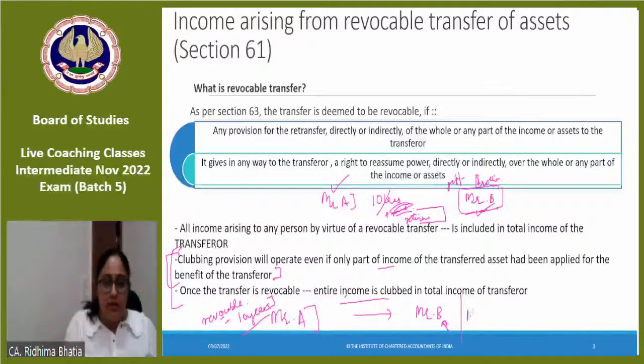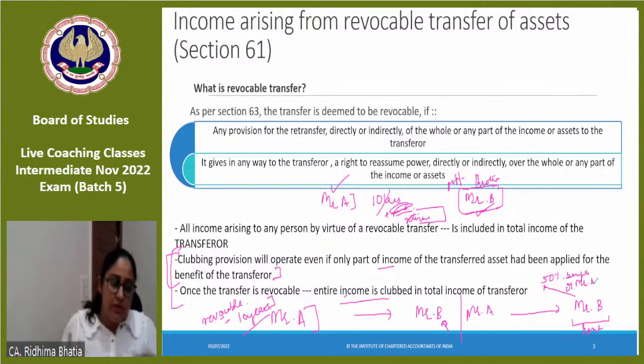Another example. Mr. A transferred a property to Mr. B with the condition that whatever rent or income is generated on that asset, उसका 50% Mr. B, A के benefit के लिए apply करेगा. Mr. B would apply it for the benefit of Mr. A. Suppose the income coming is 1 lakh, and